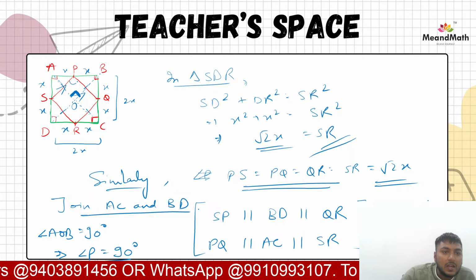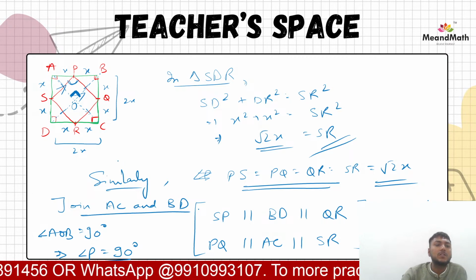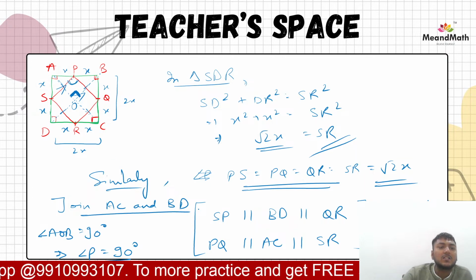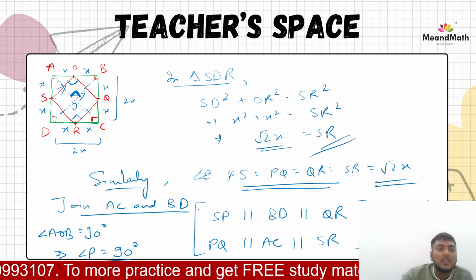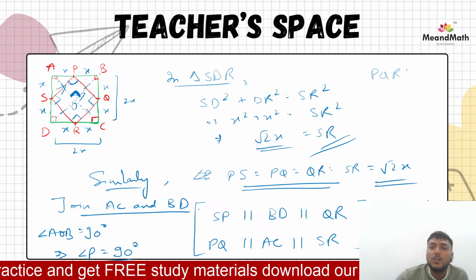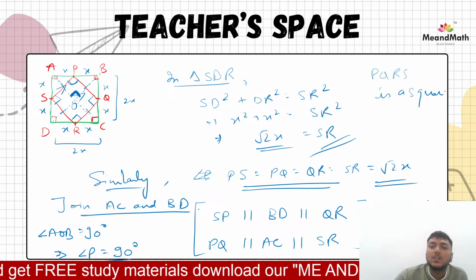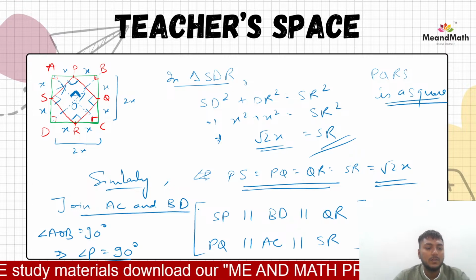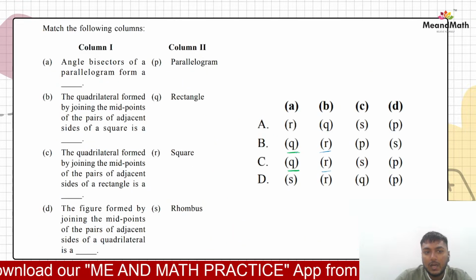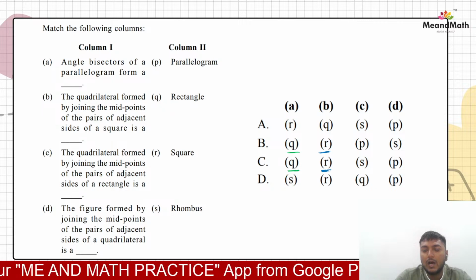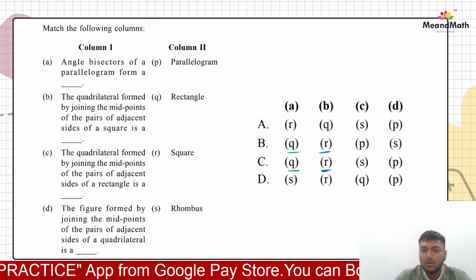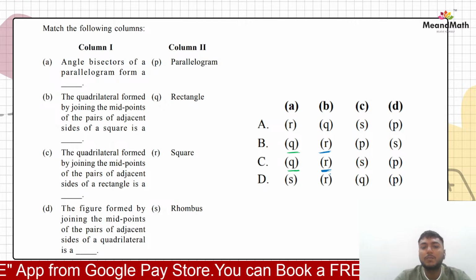So if one angle is 90, we proved that PQRS is a rhombus, which means it is ultimately a parallelogram. So all these angles would be 90 degrees, because one angle is 90. So R will also be 90. Similarly, S will be 90 and Q will be 90. So we can say that this PQRS is a square, right? So that is why we can say that option B says the answer R. So as of now we have both options correct, that is B also and C also. So right now we are not able to differentiate between B and C.